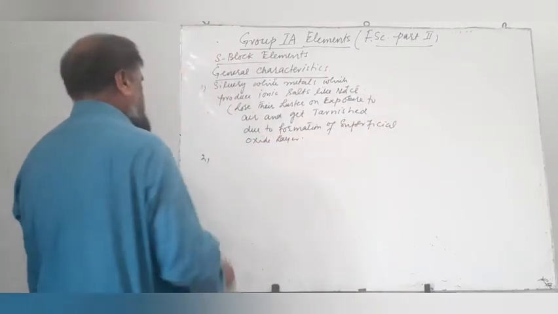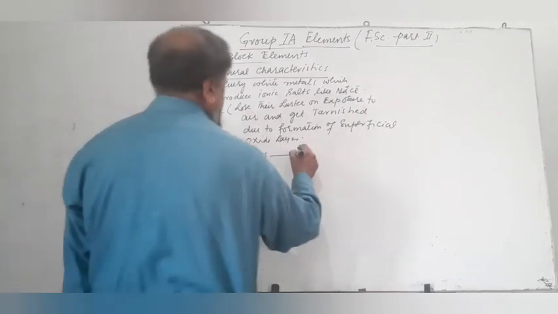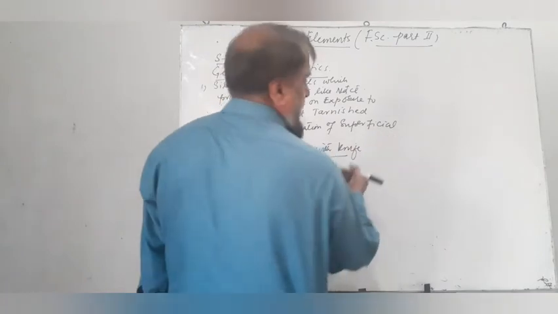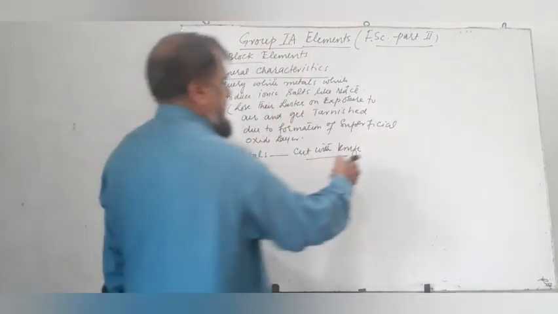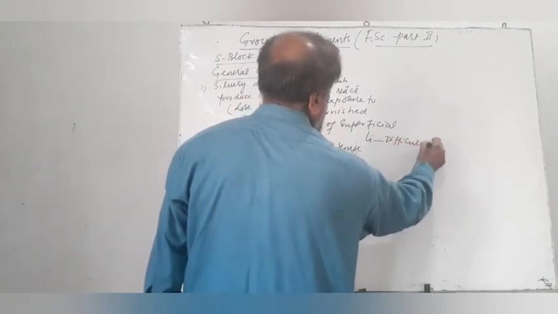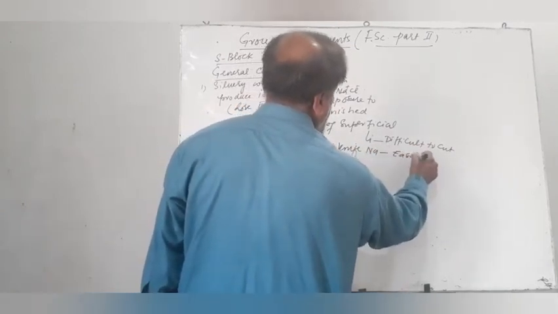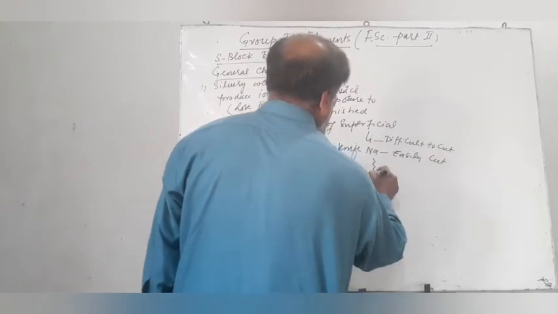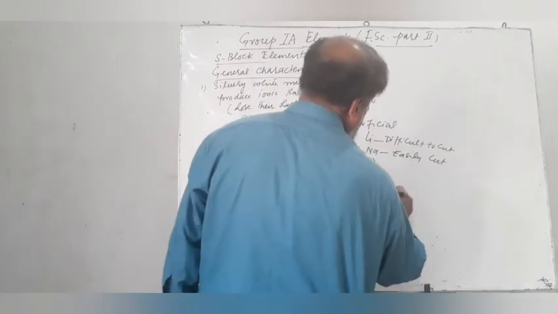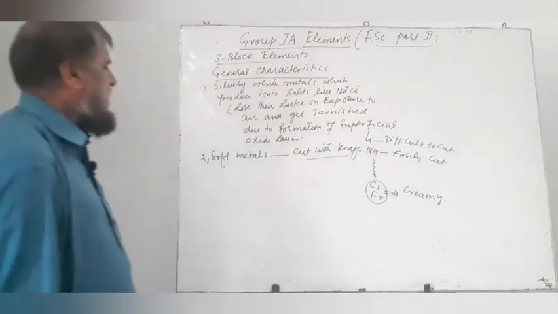Second property is that they are soft metals and can be cut with a knife. The general trend is that as we move down the group, the softness of these elements increases. For example, lithium, which is present at the top of the group, is difficult to cut. Sodium can be easily cut, and as we move down to the bottom where cesium and francium are present, they are so soft that they are creamy in nature.